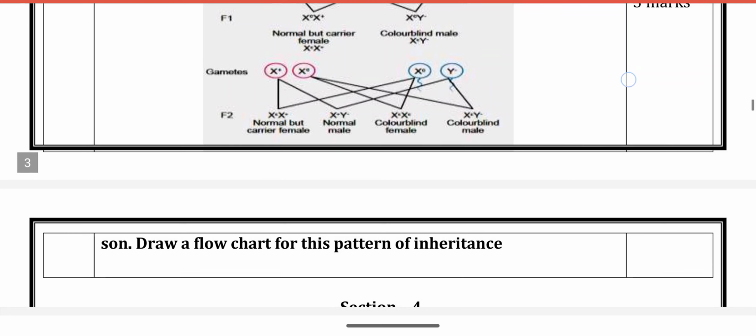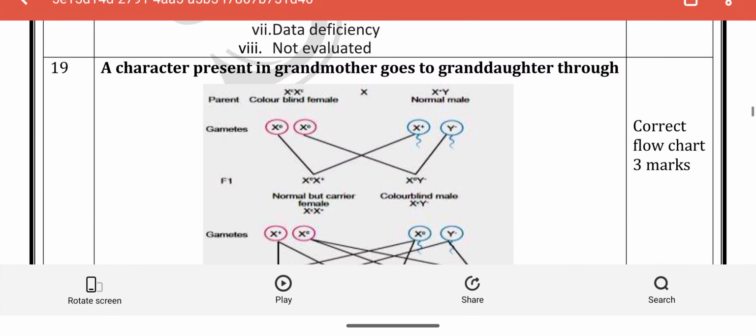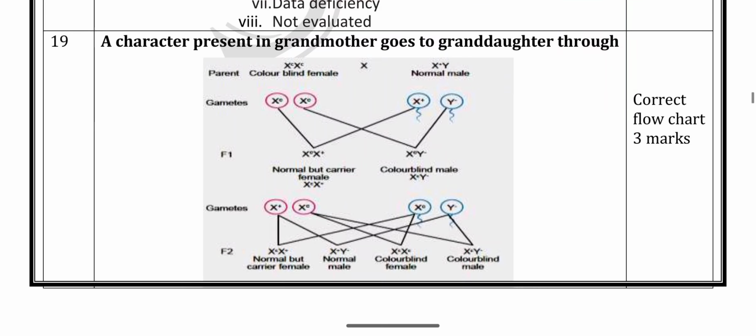Draw a flow chart for this pattern of inheritance. So the character means a disease like color blindness. The color blindness is present in the grandmother, which means the character is present in the grandmother's chromosomes, X chromosome and X chromosome, as a carrier. The color blind female's character goes to the granddaughter through the son, and it will reach the offspring of the son.